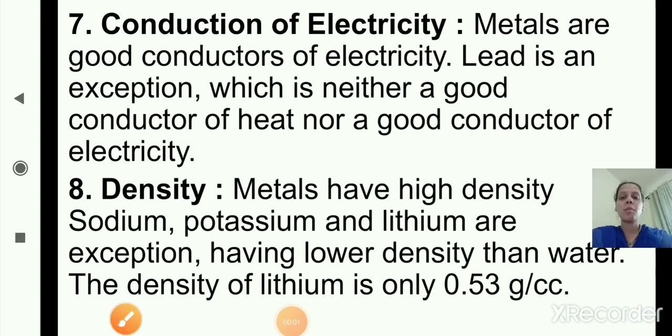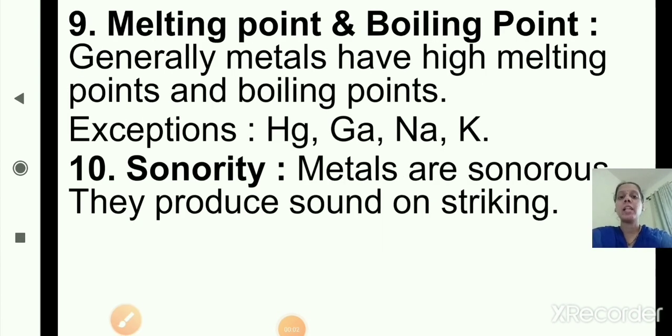Now the next property is melting point and boiling point. Generally metals have high melting points and boiling points. Exceptions: Hg mercury, Ga gallium, Na sodium and K potassium. Other than these, all the other metals have high melting points and boiling points, but mercury, gallium, sodium and potassium have low melting and boiling points.